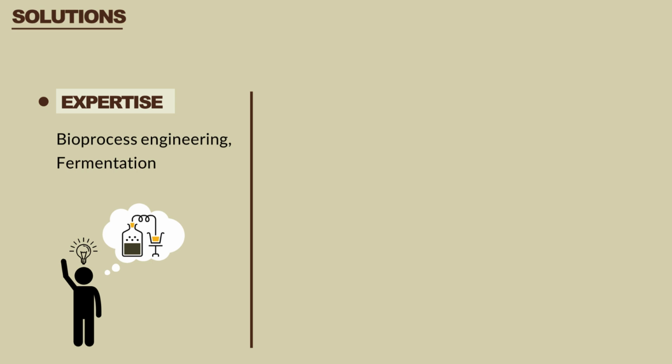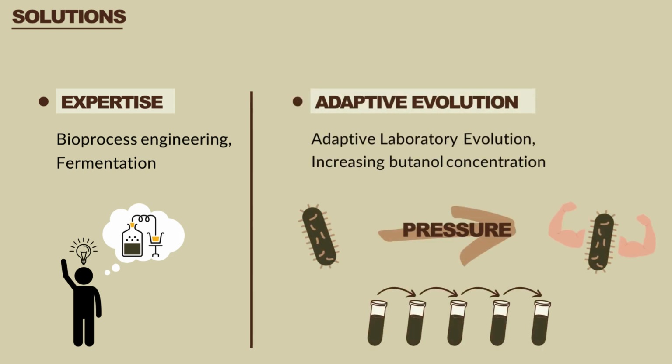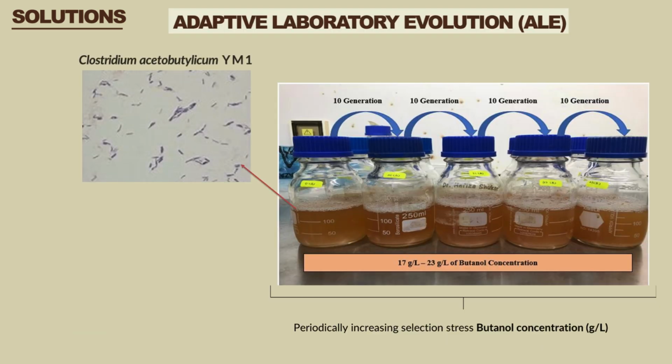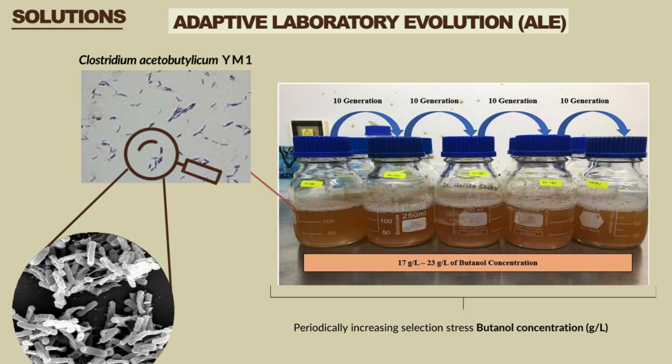In the same context, our solutions are more engineering-based. We as engineers want something that is cost-effective, easy to handle, and provides better productivity. All of this can be achieved through adaptive laboratory evolution, the ALE method, which is a technique of improving the strain through serial cultivation under different pressures until it adapts to the end goals we want. In order to achieve our goal, the ALE method was applied to our locally isolated Clostridium acetobutylicum YM1 strain using serial cultivation to enhance its tolerance under specific selective pressures.